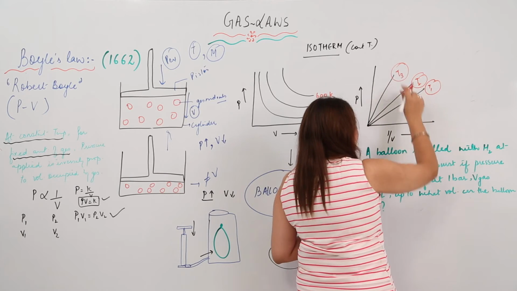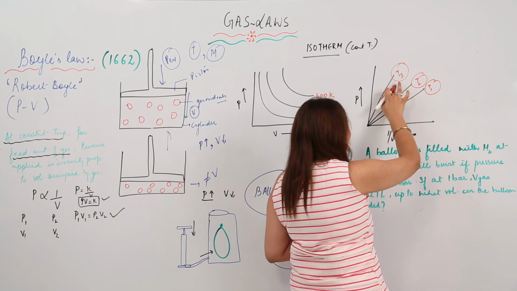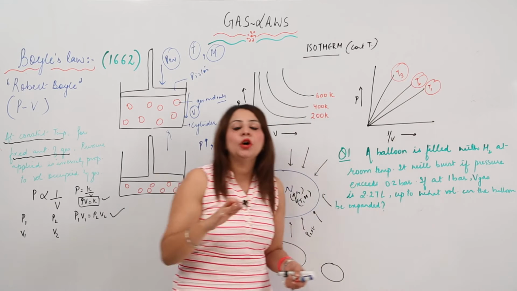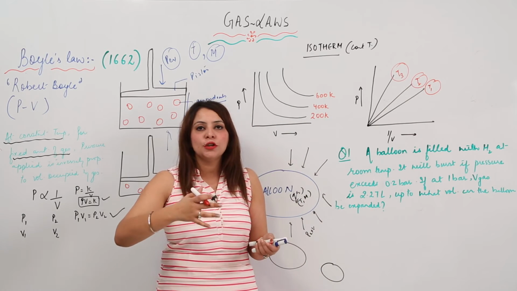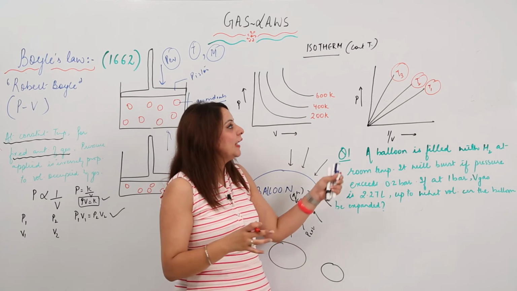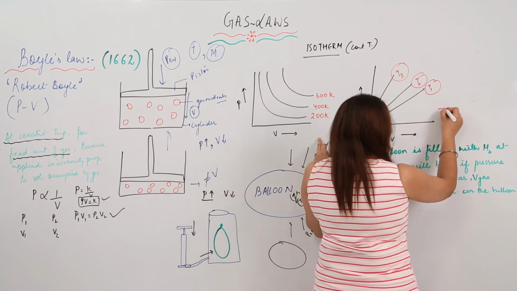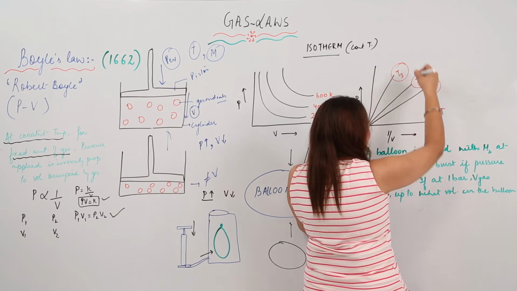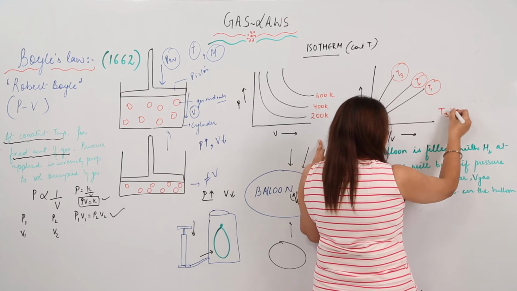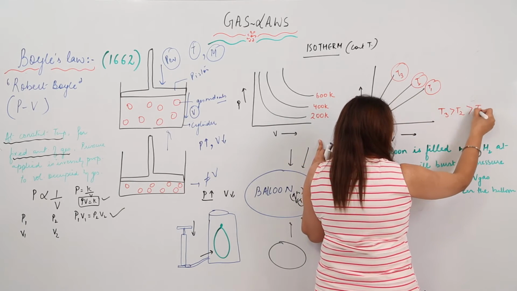Again, this is an isotherm, this is an isotherm, this is an isotherm. Each line corresponds to a fixed temperature. And you will see that T3 is more steep as compared to T1. So that means T3 is higher as compared to T2 and T1.